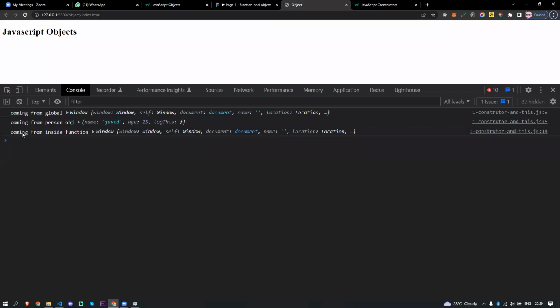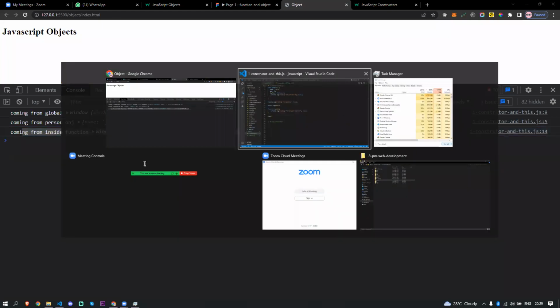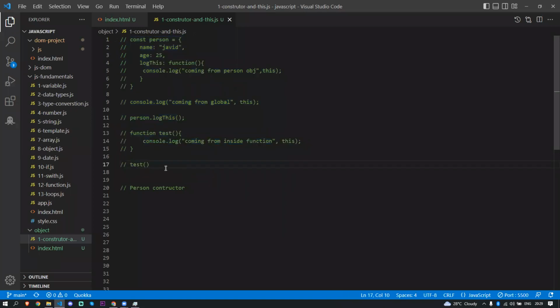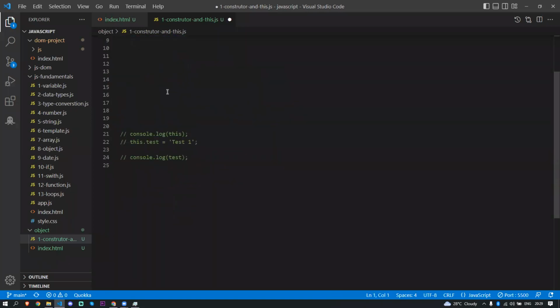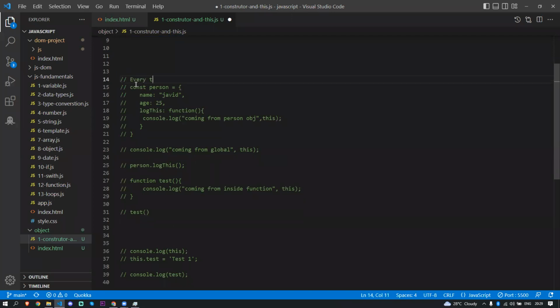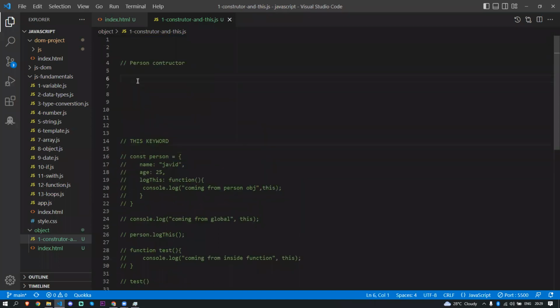It's going to return the actual window object. Inside the function, this is going to return the window object only. So that's all. I'll just comment this out, I don't need this. I'll just put that here, and here I'll put the this keyword. Now I'm going to create a function here.